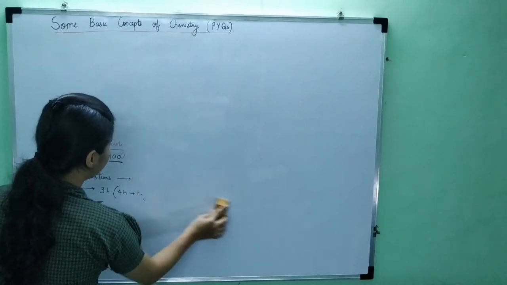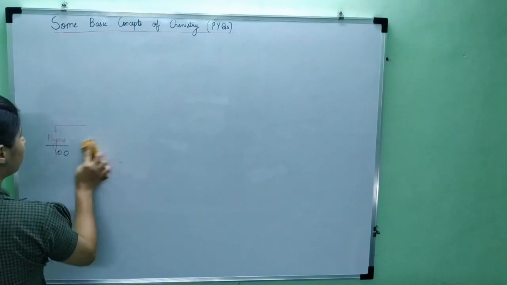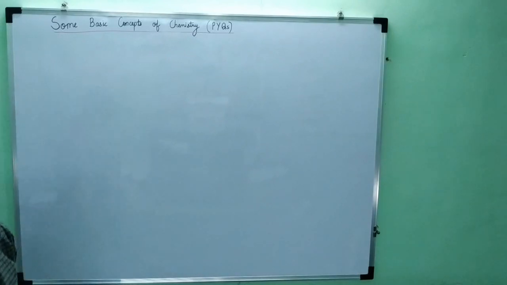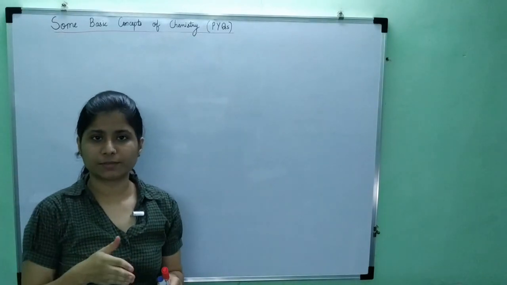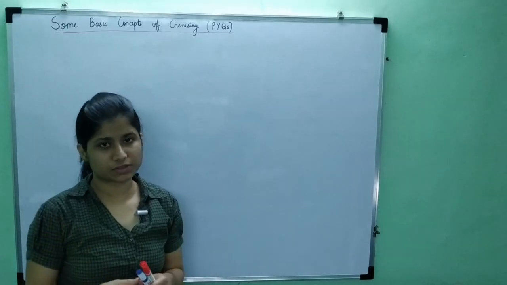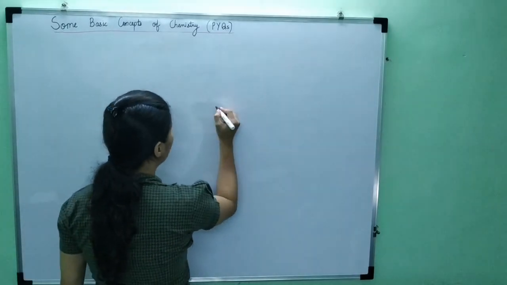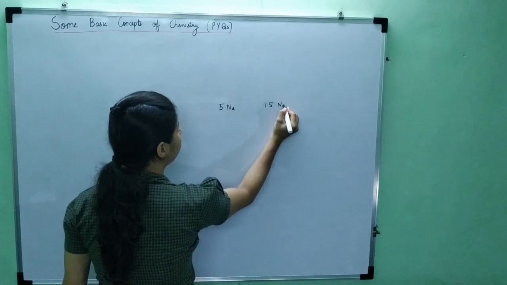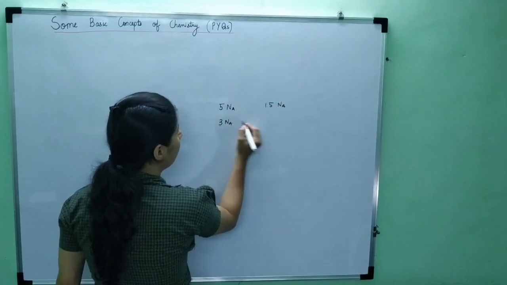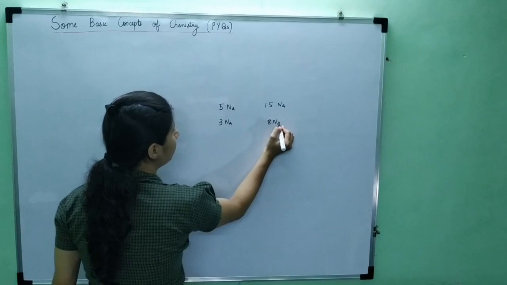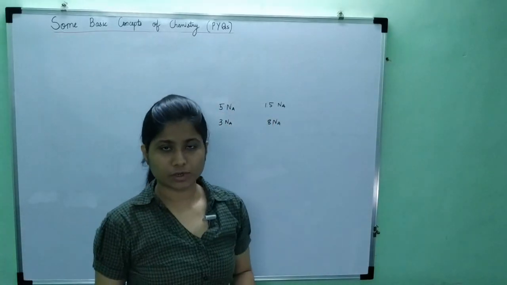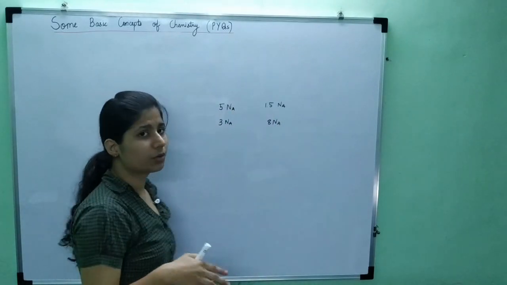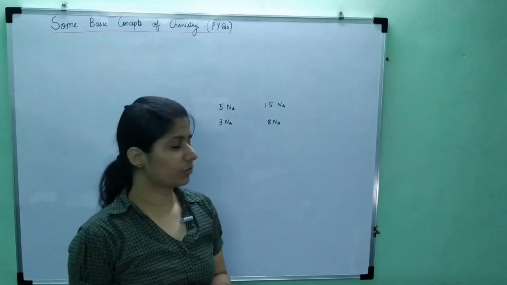Sometimes we try to calculate the entire answer, but in the question they don't solve everything; they give some part of the solution in the options, and from that you have to decide the answer. Let's say the options are 5 times Avogadro number, 1.5 times, 3 times, and 8 times. You didn't have to completely multiply with the Avogadro number. The Avogadro number had to be kept aside, and you had to only solve the part except the Avogadro number.